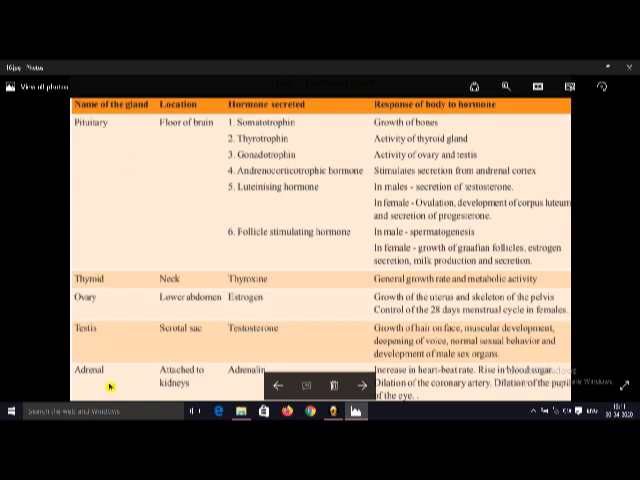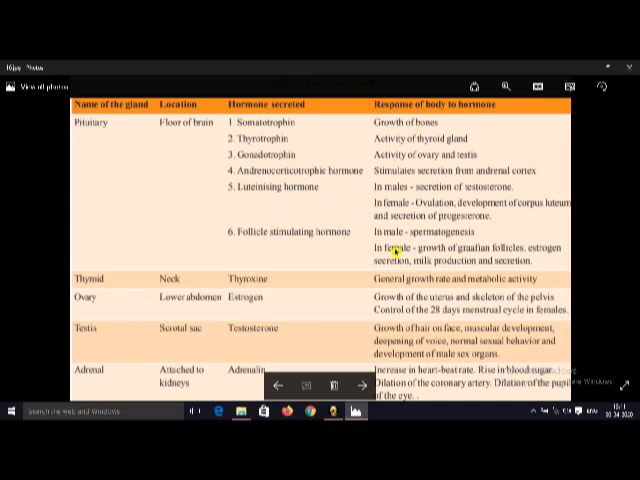And here we have different glands like pituitary, thyroid, ovary, testis, adrenal, and we already discussed the pancreas. This pituitary is one of the most important endocrine glands in our body. This is called the master gland. That means it controls all the remaining glands in our body. The pituitary gland is present near the brain. Its shape is like a pea seed, and it releases so many hormones like somatotropin. This is also called growth hormone, thyrotropin, gonadotropin, and ACTH, adrenocorticotropic hormone, luteinizing hormone, and follicle stimulating hormone.